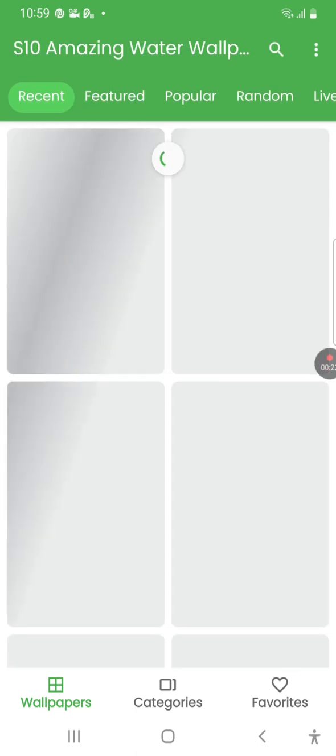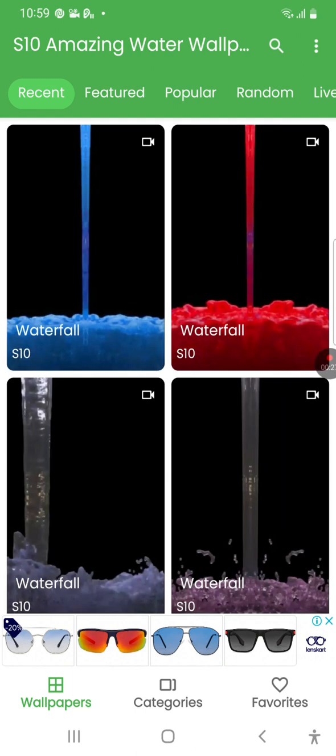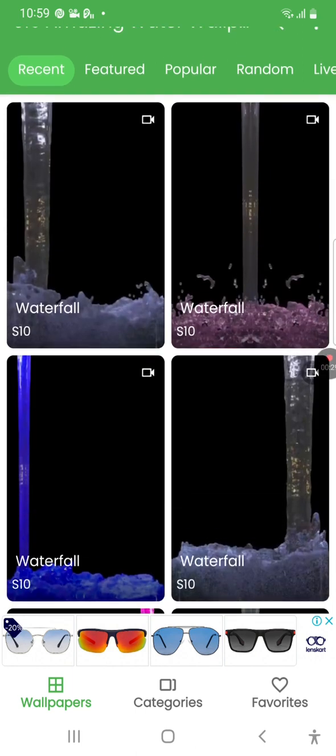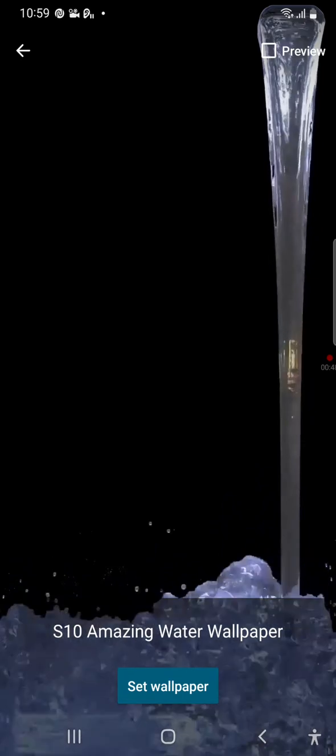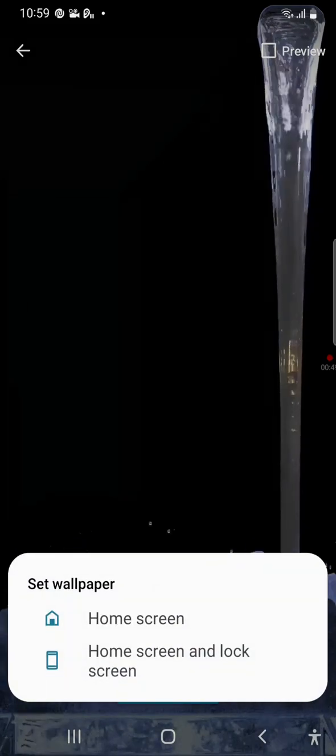Then you have to choose. I will choose this one. You can choose any one. Do close, then apply, then it will prepare. Then this is ready. Then set wallpaper, then home screen and lock screen.